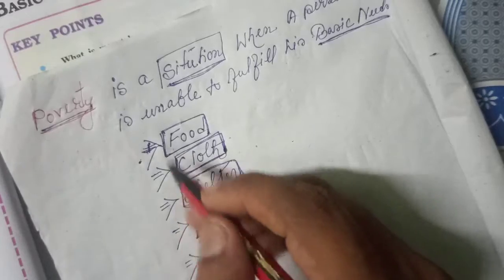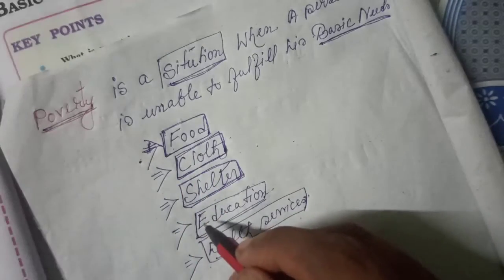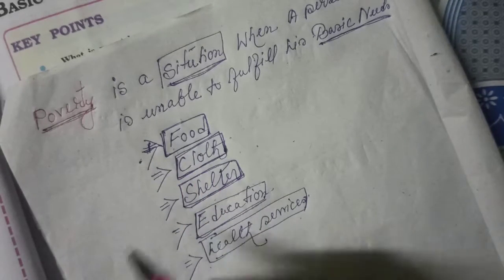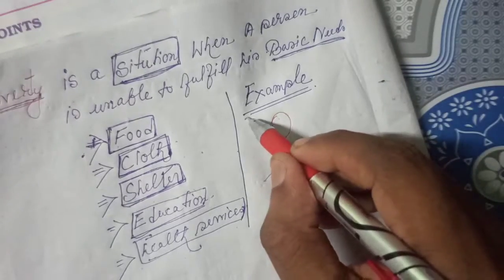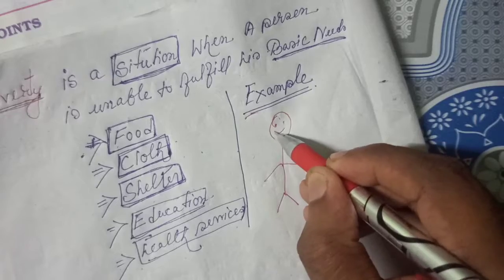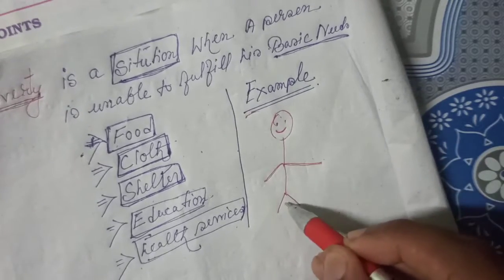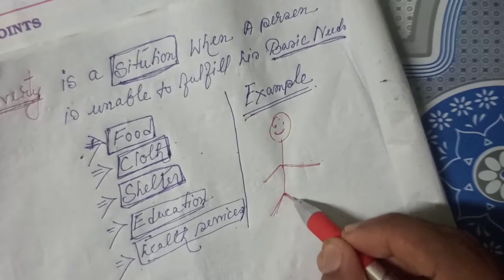And if he is unable to fulfill these factors, then we can say he is facing poverty, he is a poor person.